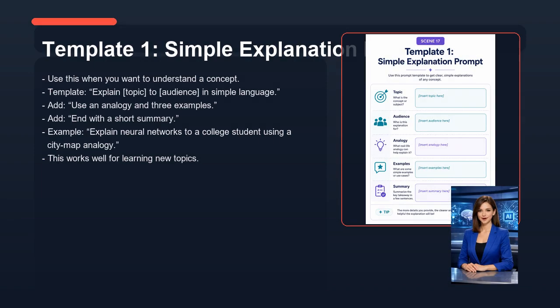Now let's look at template 1, simple explanation prompt. Use this when you want to understand a concept. Template, explain, topic, to, audience, in simple language. Add, use an analogy and 3 examples. Add, end with a short summary. Example, explain neural networks to a college student using a city map analogy. This works well for learning new topics.